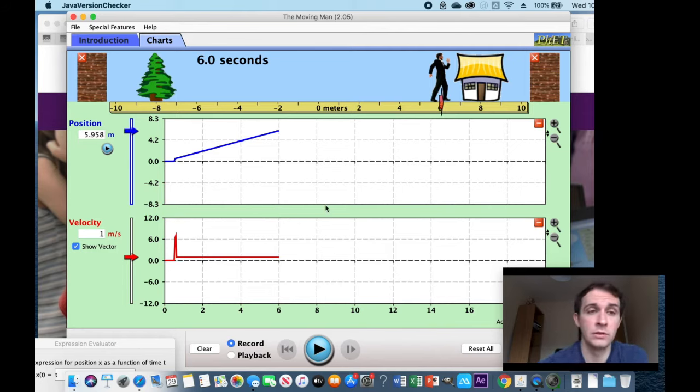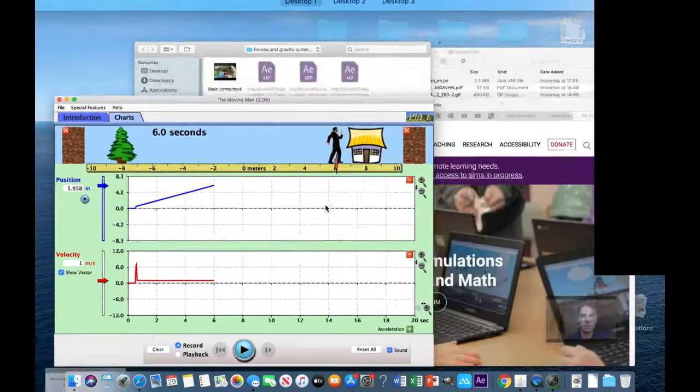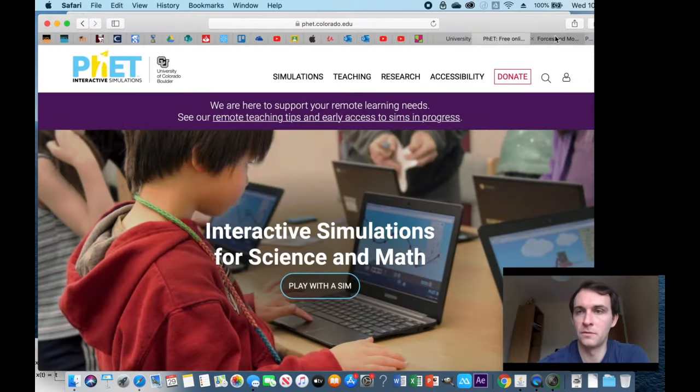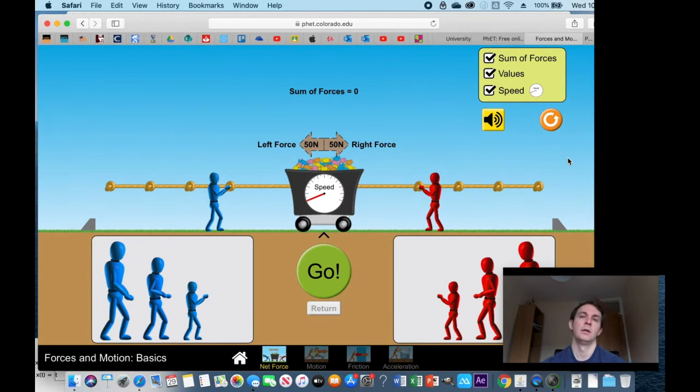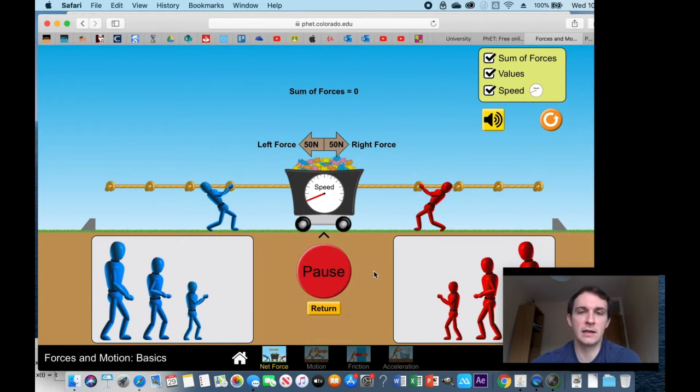We're now going to move on to the next section, which is forces. I've already set up this scenario here. This is once again PHET. What we've got is a tug of war, with our blue team and our red team. If I click go, we've got a little meter that tells us how quick we're going. We've got the left force, 50 newtons, and the right force. If you click go, we've got this situation here. We say the forces are balanced.